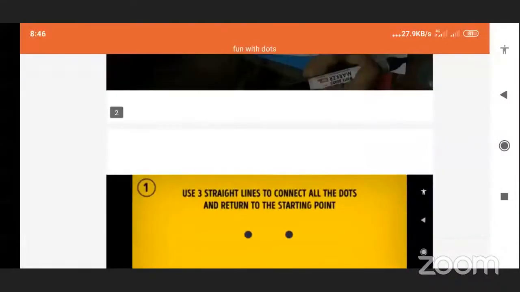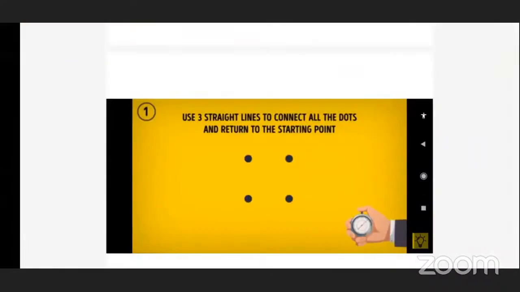Now see here. Use 3 straight lines to connect all the dots and return to the starting point. Okay, students, there is a challenge for you. I will give you 15 seconds. You have to connect all the dots by straight lines. Only 3 straight lines. Okay, all of you, let's try.